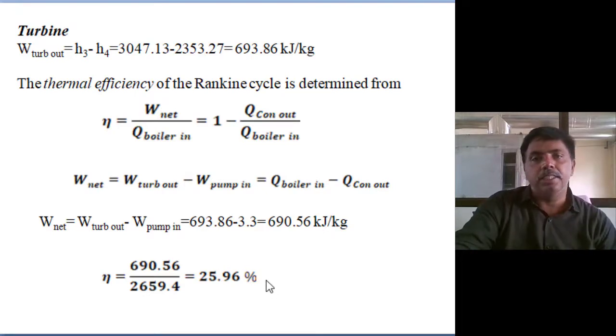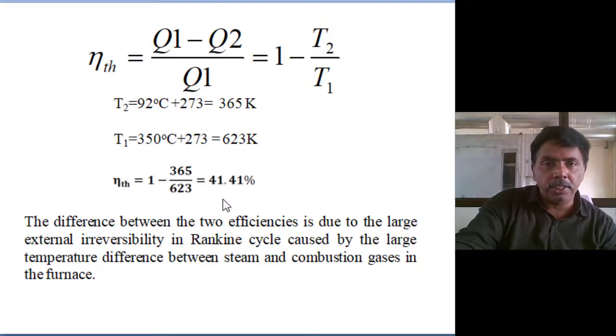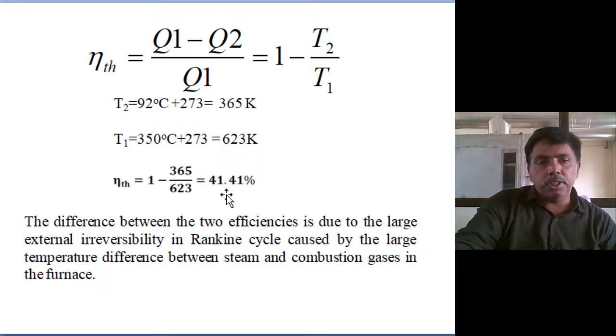Ideal cycle, not real cycles. Ideal Rankine cycle. Then Carnot cycle, same limits. Carnot cycle I am getting 41%. So real cycle always gives less than the Carnot cycle efficiency only.